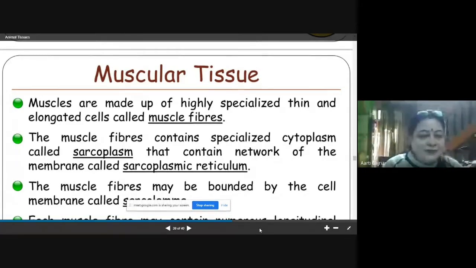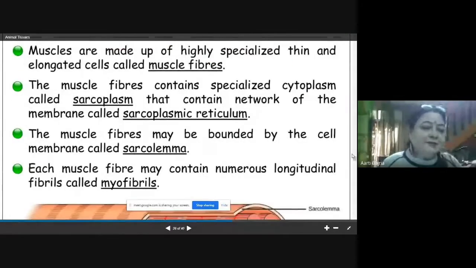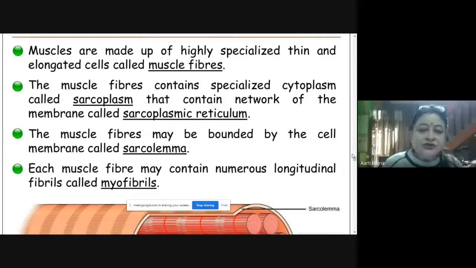The muscle fibers may be bounded by a cell membrane which is called sarcolemma. Normally we say the plasma membrane, the membrane which is bounding, here it is called sarcolemma.